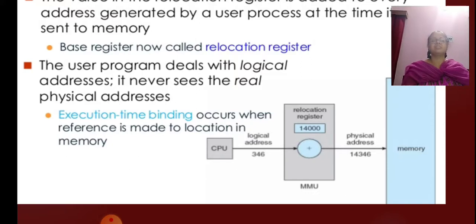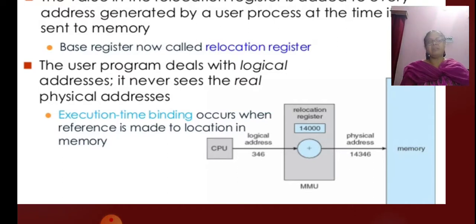MS-DOS operating system running on the Intel 8086 family of processors used 4 relocation registers when loading and running processes. The user program never sees the real physical address.